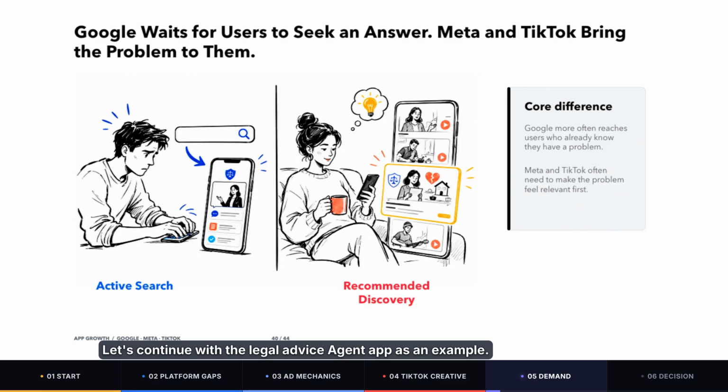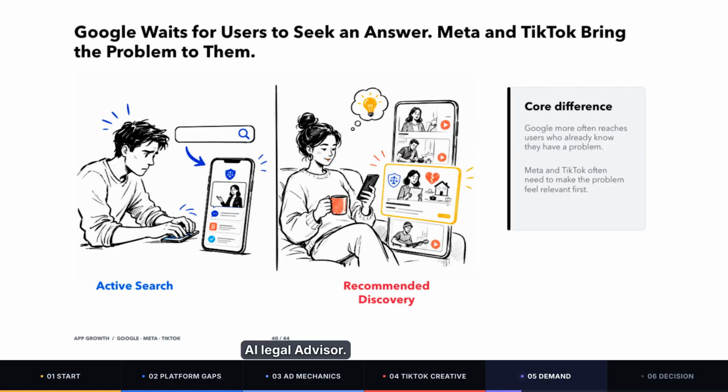Let's continue with the legal advice agent app as an example. Most people do not actively look for a legal advisor when they do not have a legal problem. The need appears suddenly when they face a contract dispute, an employment issue, or another specific situation. So, what behavior most clearly shows that someone needs legal advice right now? The answer is search. When a user searches Google for online legal advice, what should I do about a labor contract dispute? How do I deal with a company that has not paid my wages? AI legal advisor. The search itself expresses very strong intent. The user already knows there is a problem and they are actively looking for a solution. In that situation, Google's job is relatively simple.